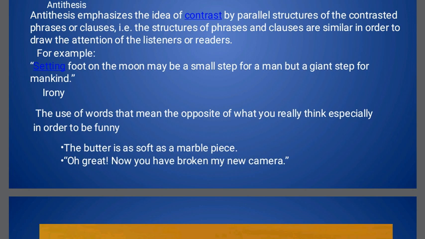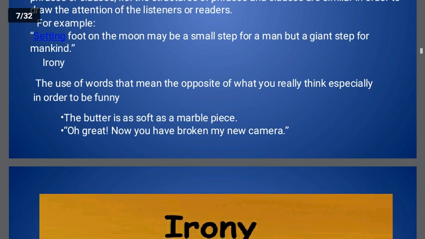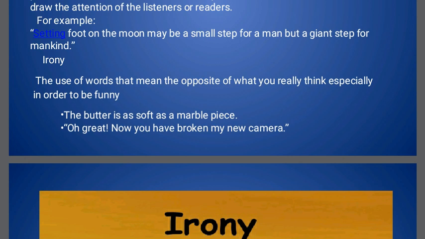Next I am going to explain what is antithesis. Antithesis means usage of words having opposite meanings. Contrast means opposite. It is always better that you learn figures of speech by learning examples. That means through examples, figures of speech can be learned very easily.